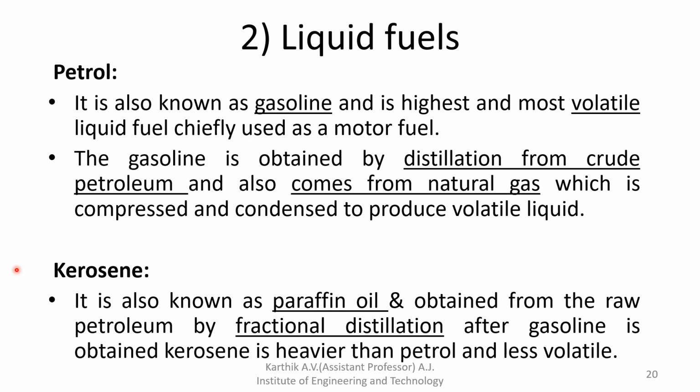Initially gasoline is obtained, and its cost is very high. Why? Because only a very small quantity of gasoline is obtained. Then the next one is kerosene, and the next one is petroleum from the crude oil. The density of petroleum is very low compared to the other two, kerosene as well as gasoline.